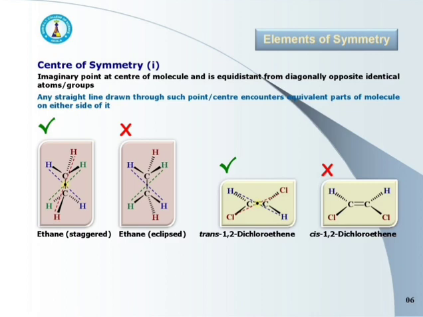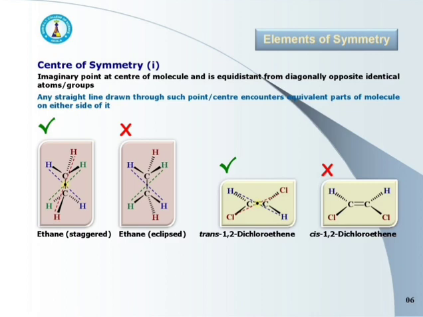Here, the staggered conformation of ethane has a center of symmetry, but the eclipsed conformation of ethane has no center of symmetry. In staggered ethane, diagonally opposite hydrogen atoms are equidistant from the center of the molecule, but not in the case of eclipsed ethane. Because in eclipsed ethane, hydrogen atoms are not present at diagonally opposite sides.